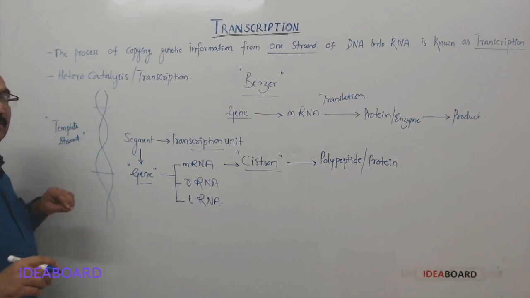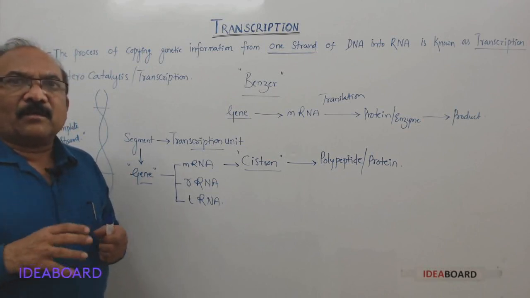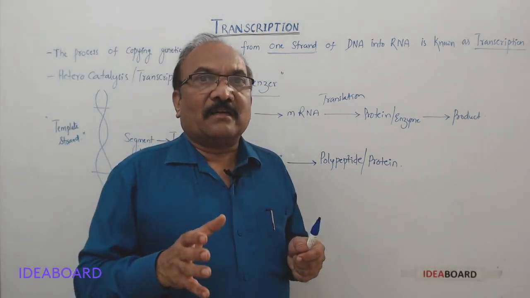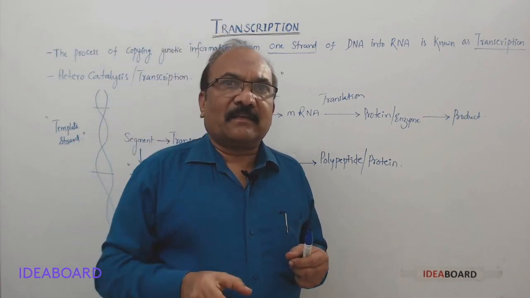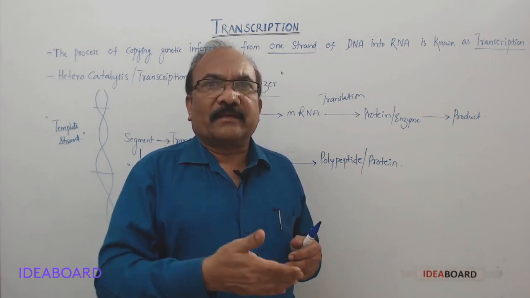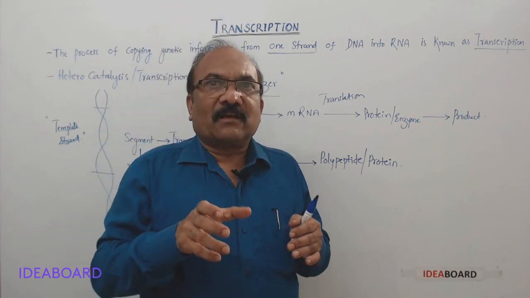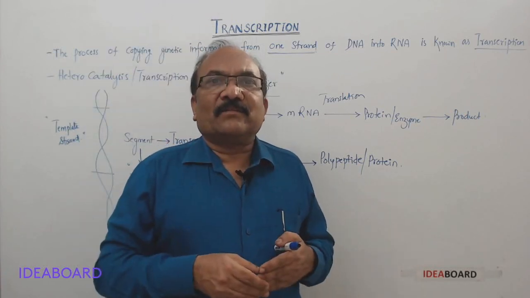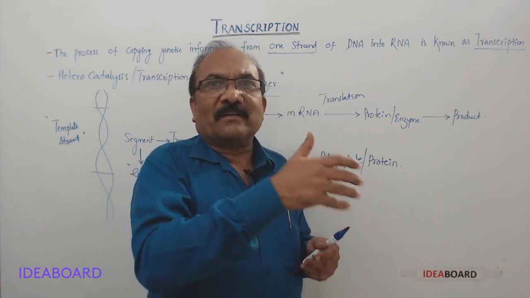So this is quite opposite to replication. During replication, both strands of DNA behave as template strands. And one more difference: during replication, the entire DNA of the organism is replicated or duplicated. Both strands are behaving as templates, and as a result two daughter DNAs are formed.